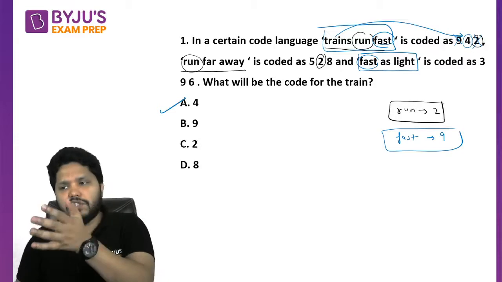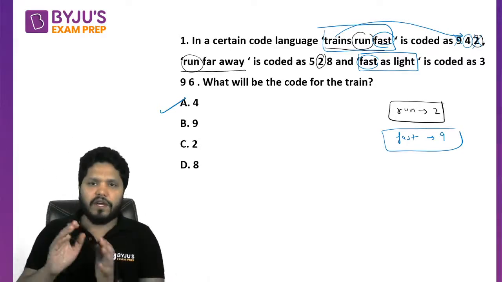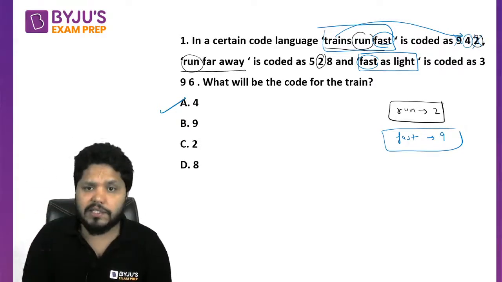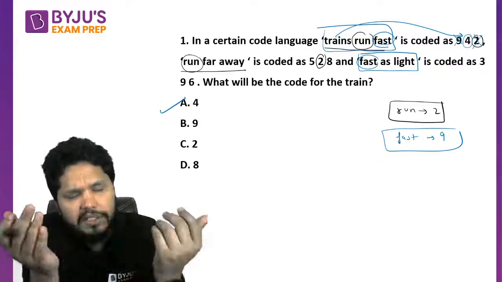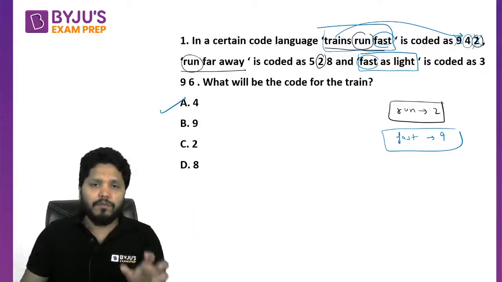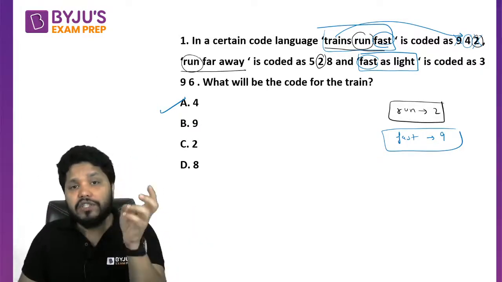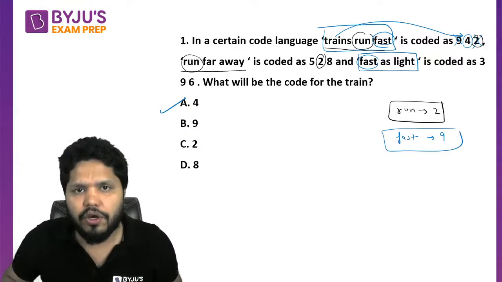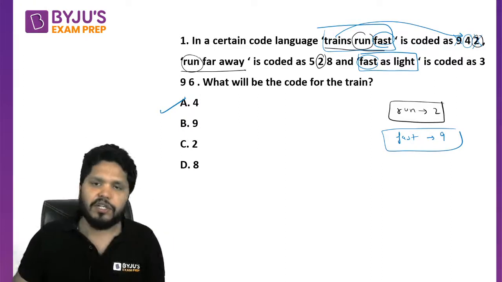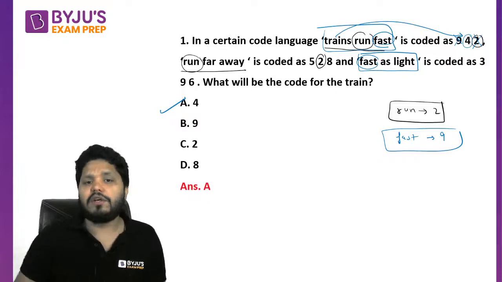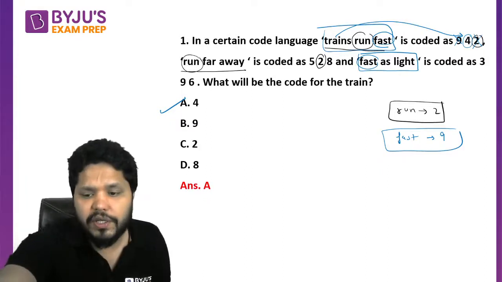Trains run fast is coded as 942, run far away 528, fast as light is 396. What will be the code for the train? You can easily identify the answer. You just need to look for the things which are common. So here we are only talking about the common things. That's our agenda. The next question on your screen, answer is A option for question number 1.